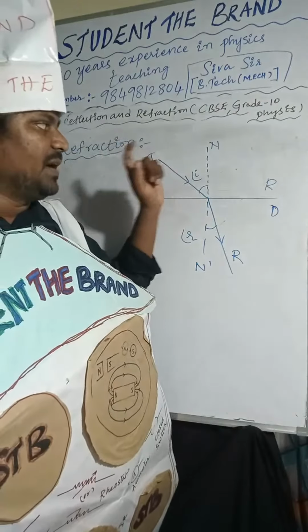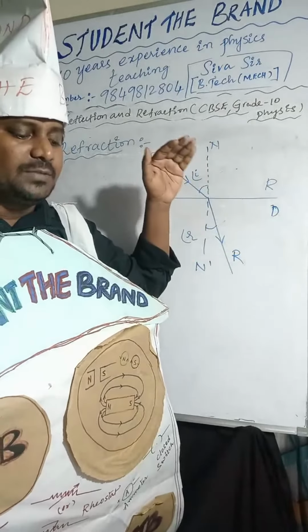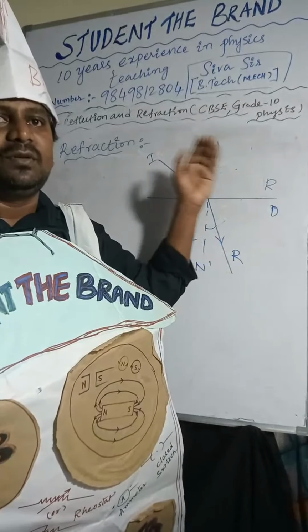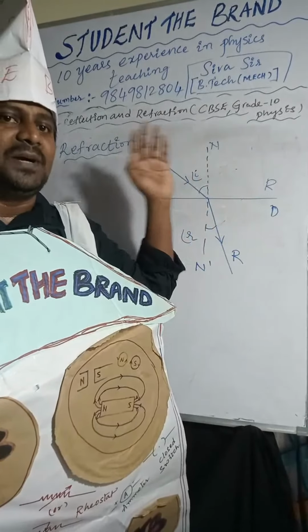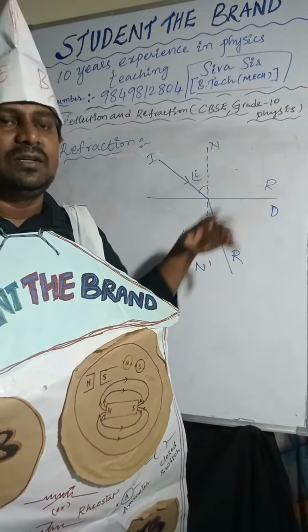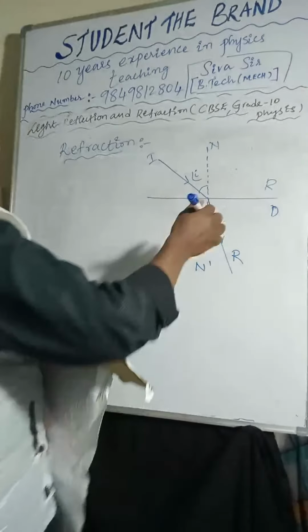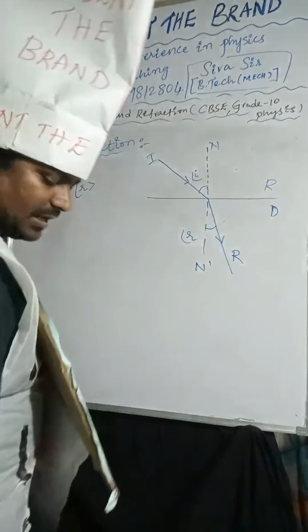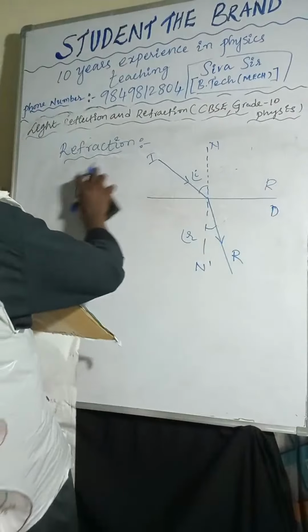So if the light ray is passing from rarer to denser, the angle of refraction is less, because the angle will decrease, right?